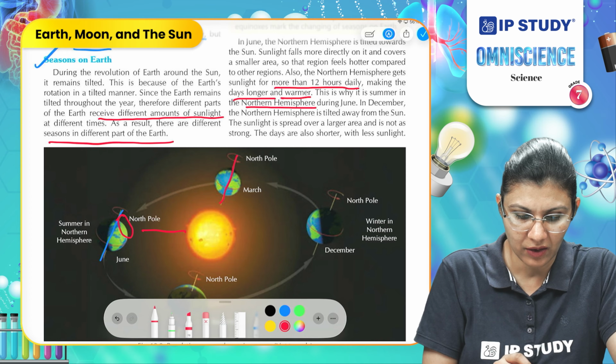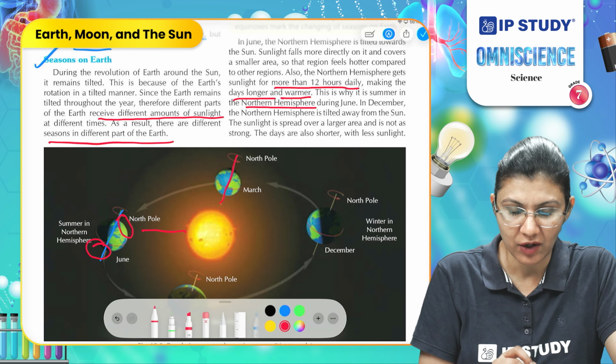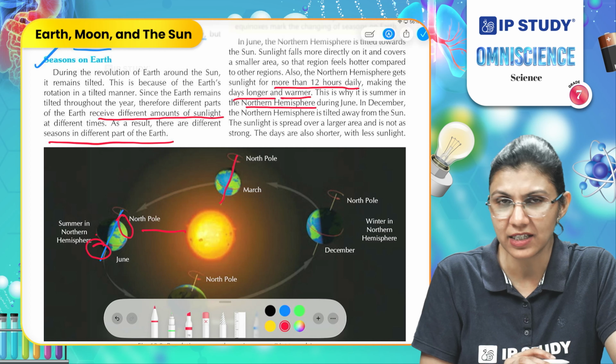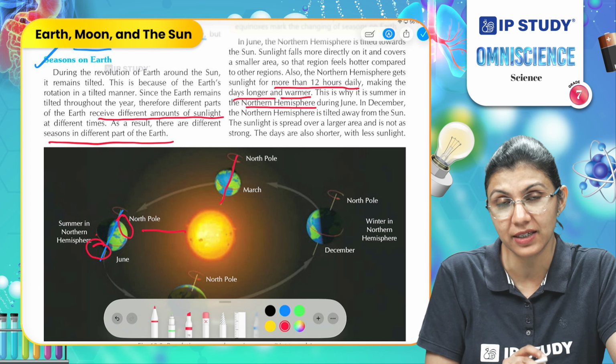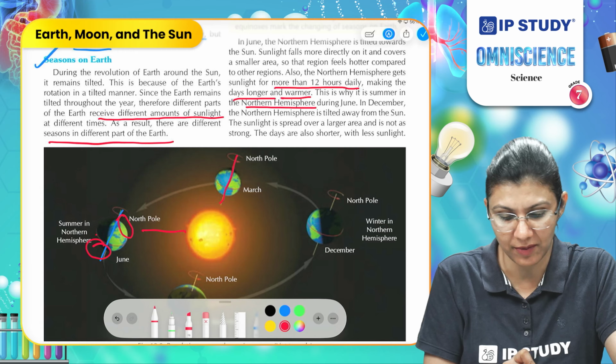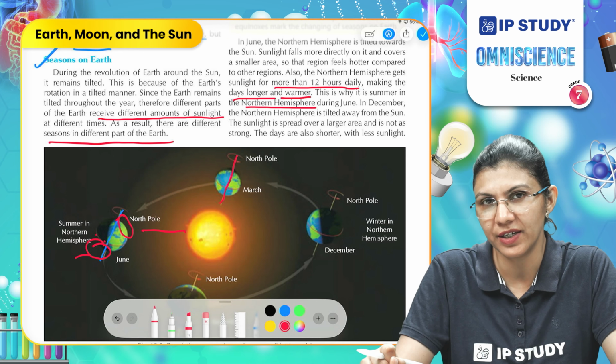And on the other hemisphere, what we are seeing is that this part is receiving less light and for a shorter time because it is rotating also at the same time. So, this part will have winters.